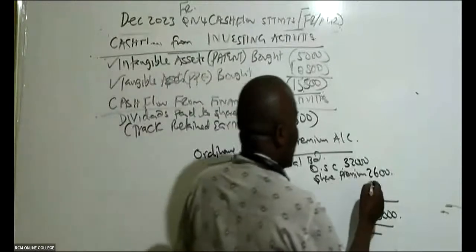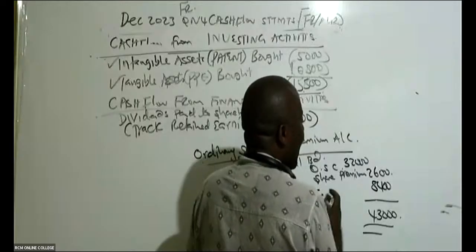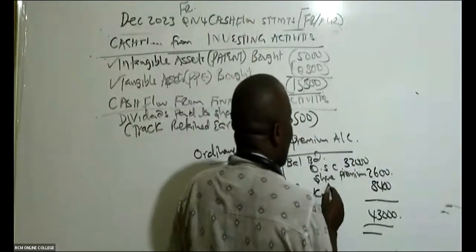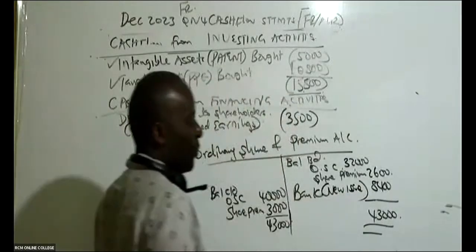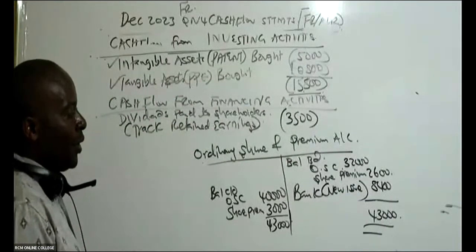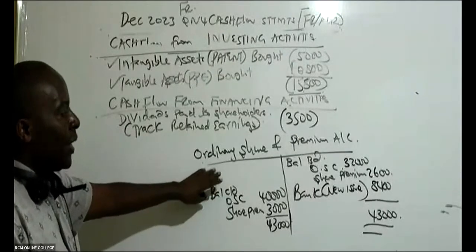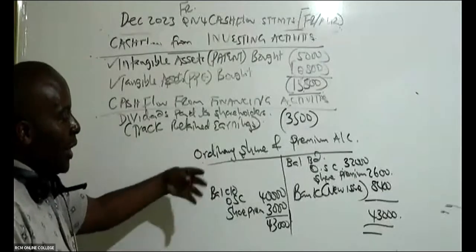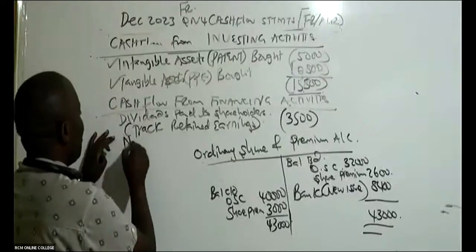8,400, isn't it? So this 8,400, of course, this is bank. This is the money I received. So it means that this was what here? A new issue. This was a new issue. If, for example, the balancing figure was to come here, it would have been what here? Somebody, a share redemption. So in this case here, we have new shares issued.